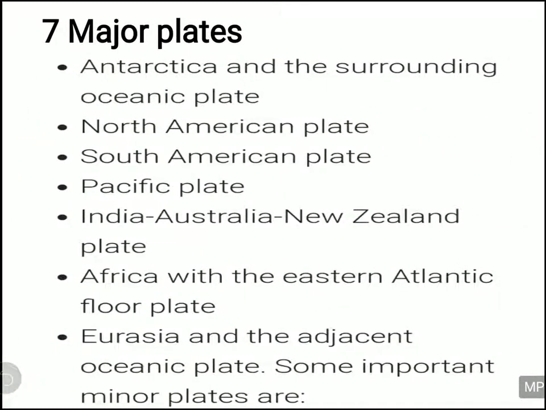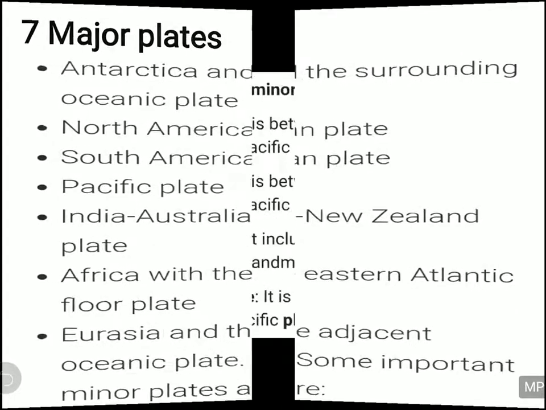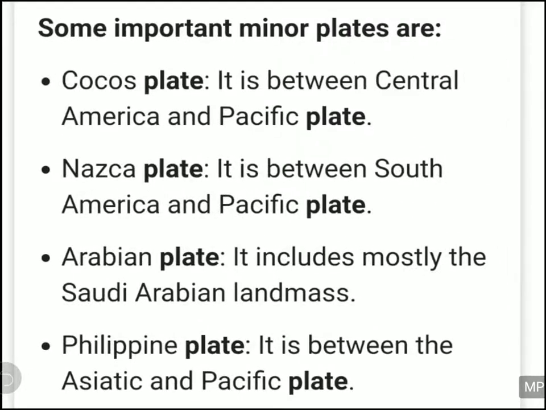Those major plates are the Antarctica plate with its surrounding ocean, North American plate, South American plate, Pacific plate, Indo-Australian plate with New Zealand, African plate with the Eastern Atlantic floor plate, and Eurasian plate with adjacent ocean area. And apart from these 7 major plates, there are also some minor plates they talk about.